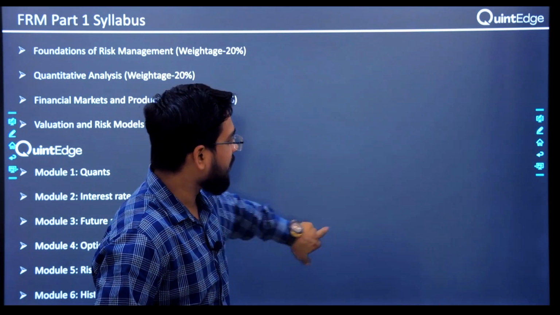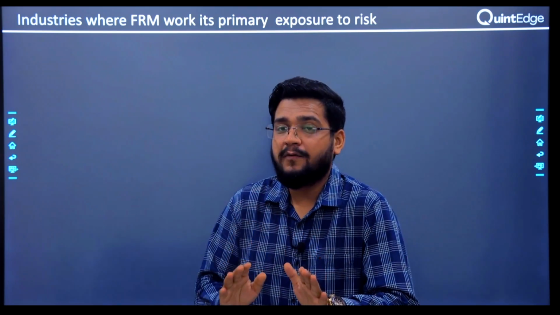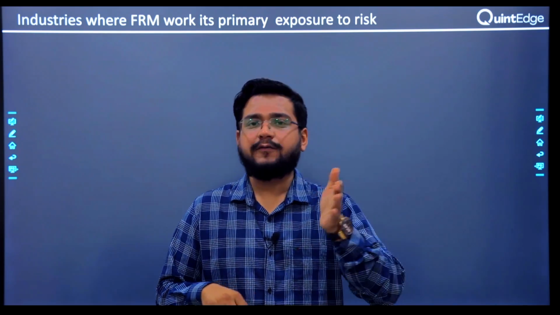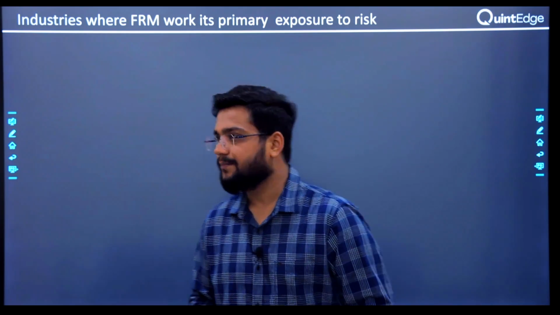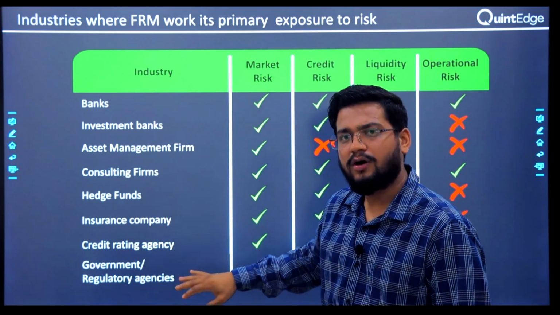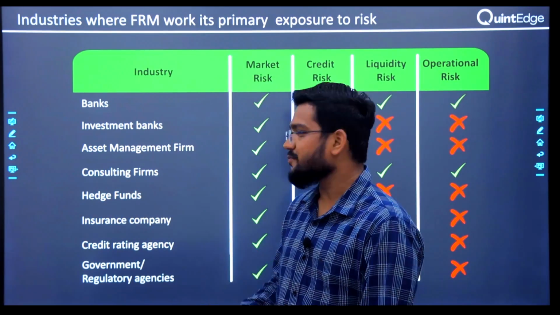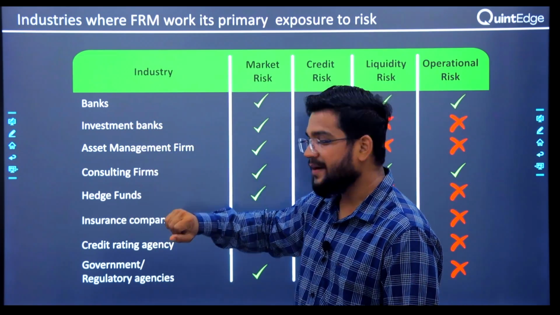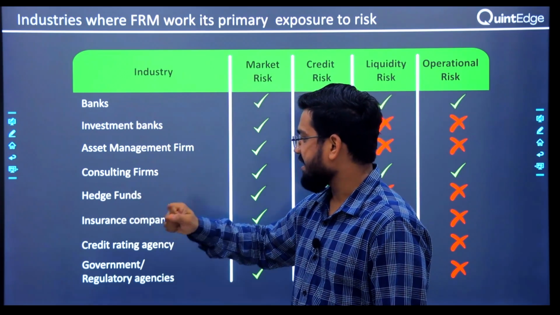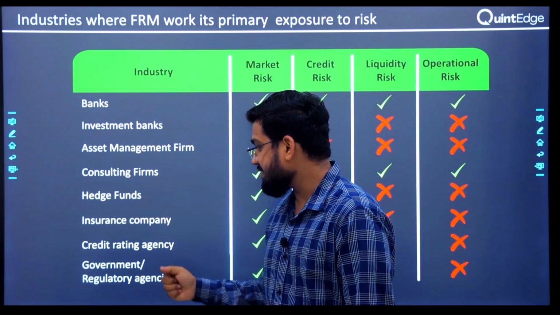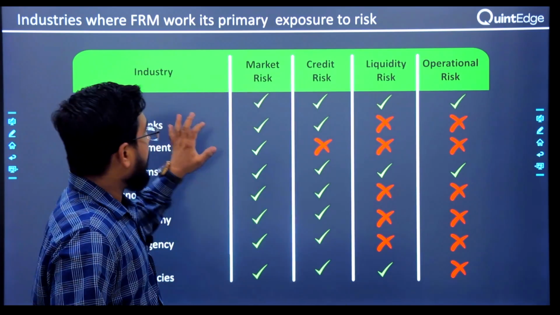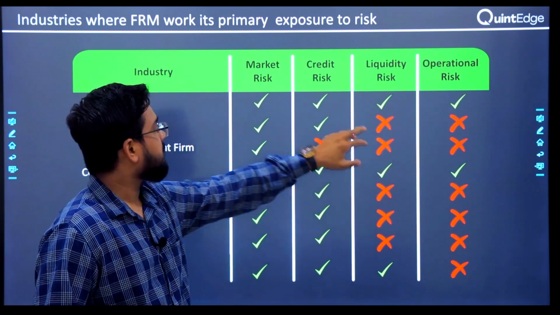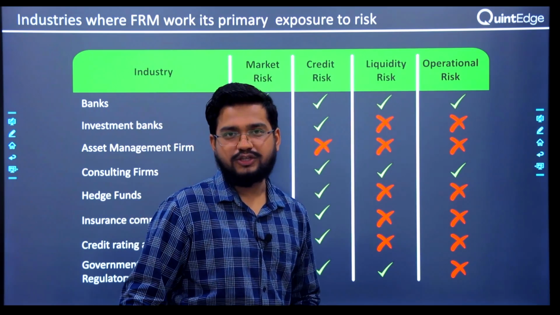Okay. Now let us move ahead and talk about the industry that you would be working in after clearing FRM part 1. The industry remains the same. Whether you cleared FRM part 1 or part 2, your salary will be on the lower side. This is where you basically work when you want to enter into risk management. These are the industries that employ you: banks, investment banks, asset management companies, consultancy firms, hedge funds, insurance companies, credit rating agencies, government and regulatory agencies. And these are the kinds of risk a risk manager manages in these organizations: market risk, credit risk, liquidity risk and operational risk.